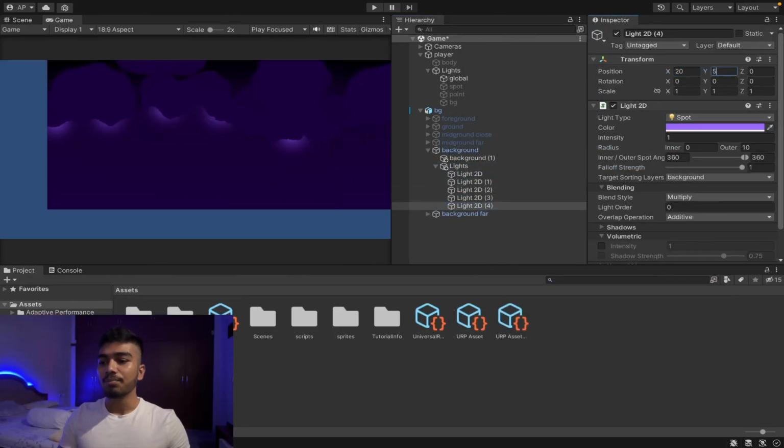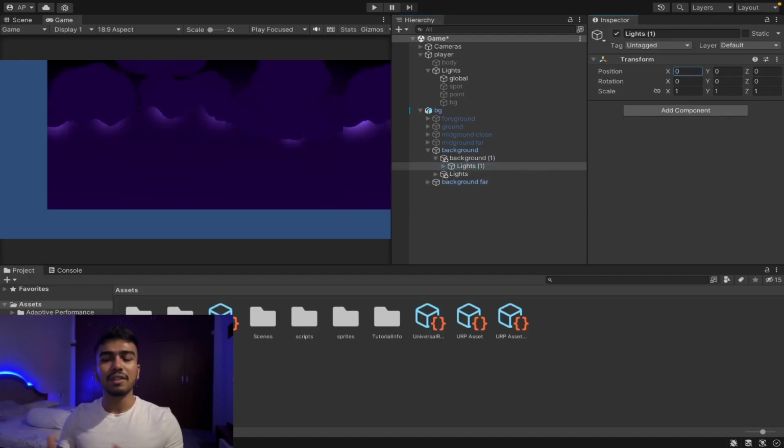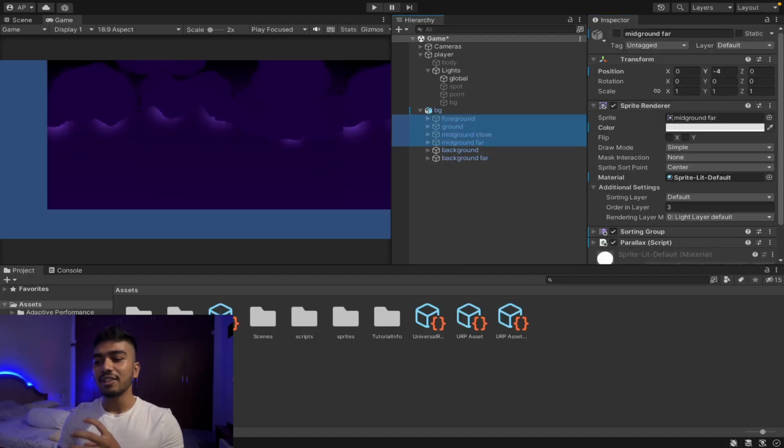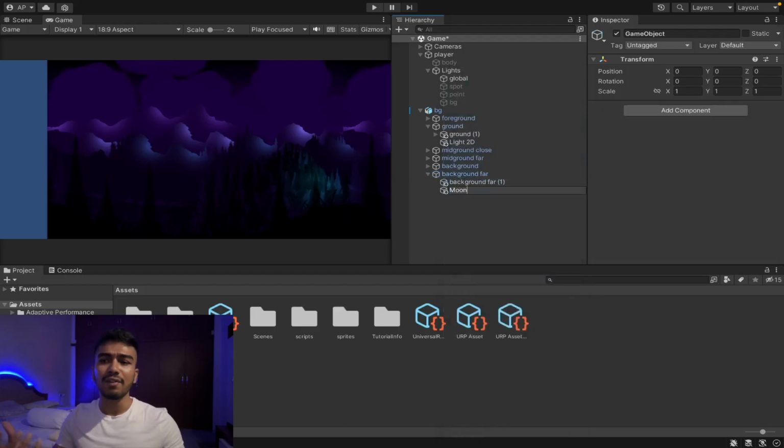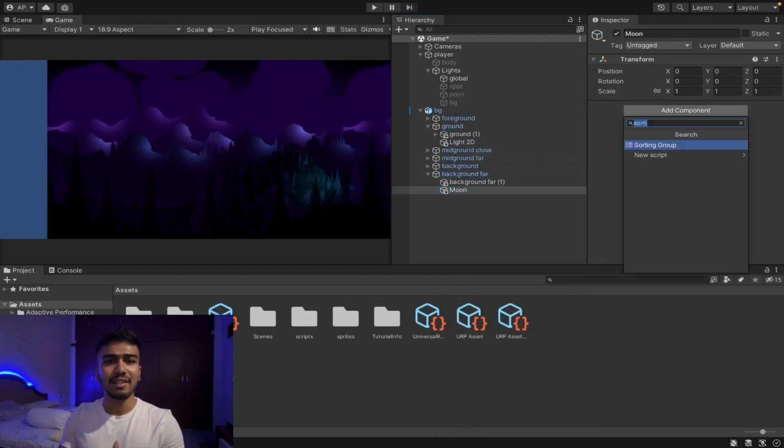Okay guys, I'm back. I have implemented the lights for all the different layers. The only layer left is the background far layer, and I want to give a more aesthetic appeal to the background far layer because it doesn't really have anything there. So I'm going to create a moon game object.